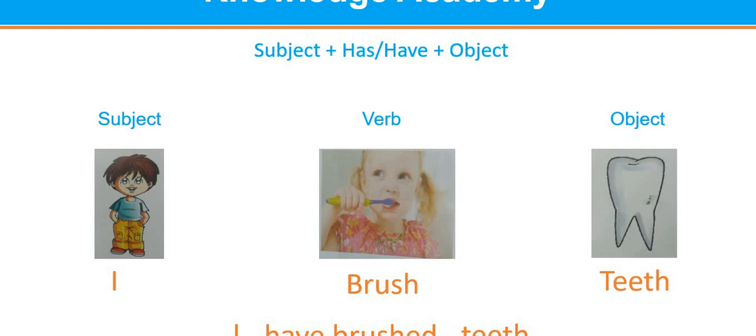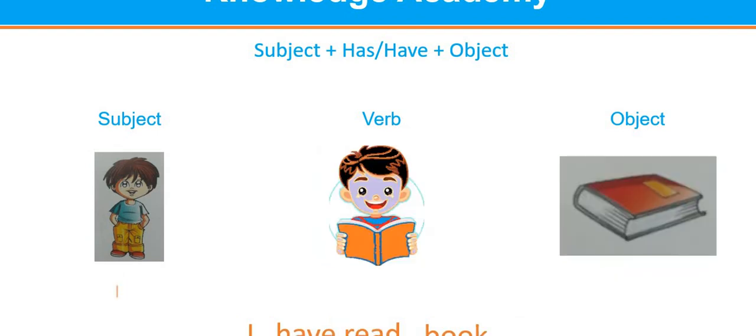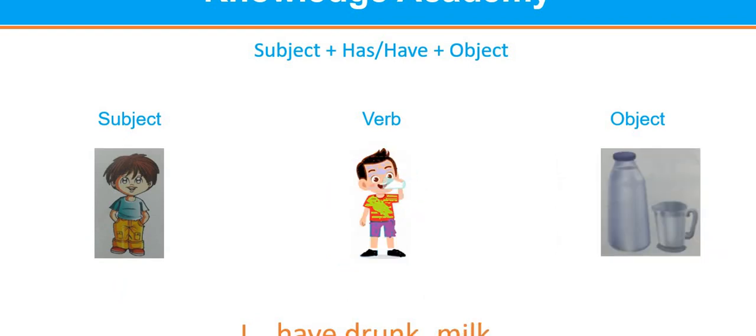The next one is here I is subject, read is verb and book is object. So will the sentence I have read book. The next one is here I is subject, drink is verb and milk is object. So will the sentence I have drunk milk.